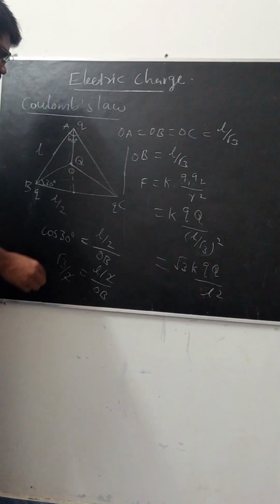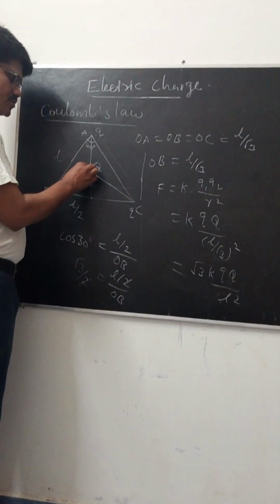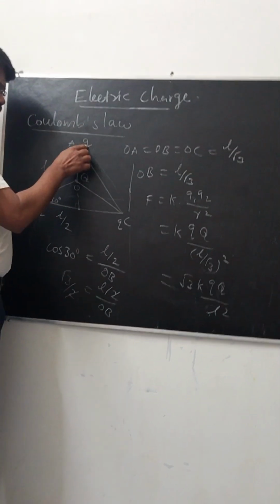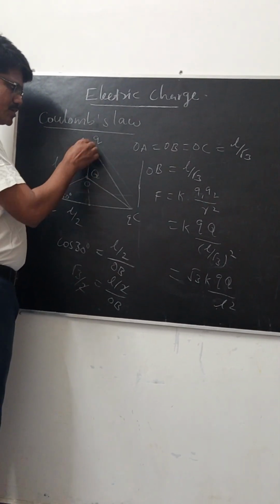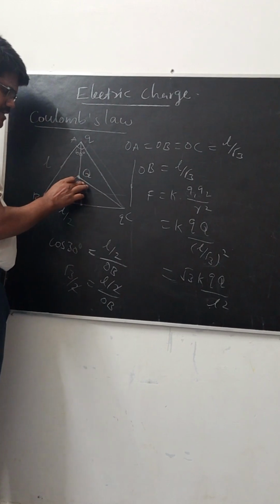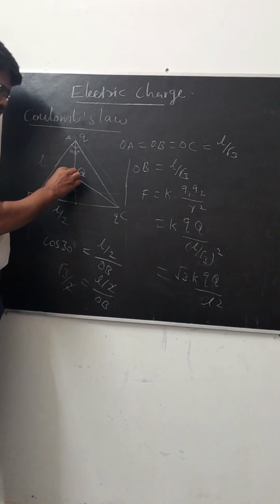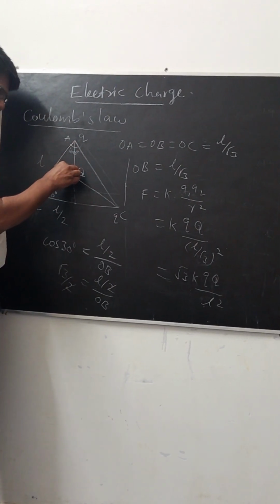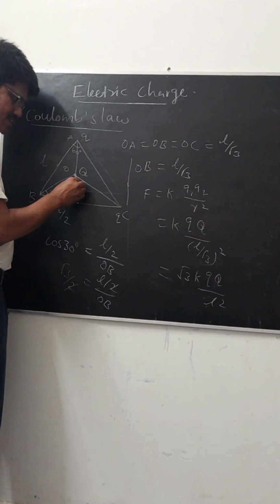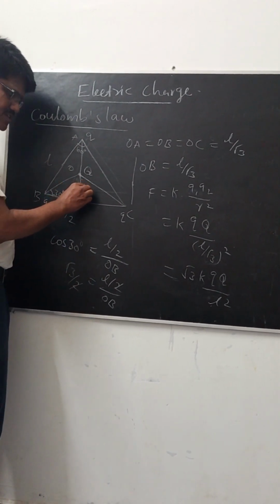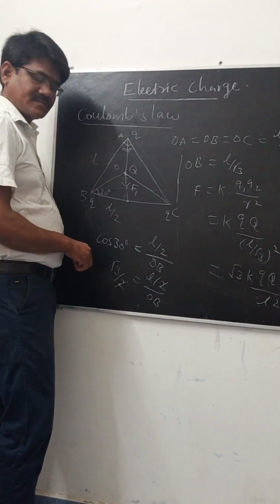Now we are going into this diagram. Here capital Q, this one is small q. Both are positive charges, then the direction of the force is away from the charge. It is a repulsive force. The repulsive force means this is the direction of the force. It is considered to be F1.